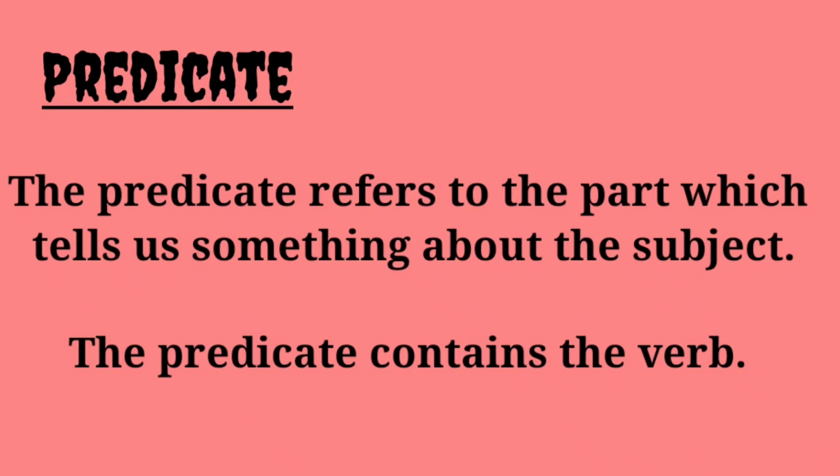A verb is the word which tells us something about the subject. Shall we take the same example? See here, two little birds sat on a wall. Who sat on a wall? Yes, we know, right? Two little birds. Look at the first sentence. The predicate refers to a part which tells us something about the subject.